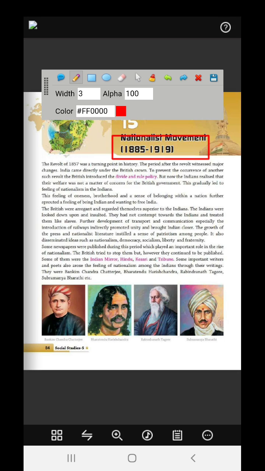The East India Company was no more there, and directly Queen Victoria was eligible to rule India. So, to prevent the occurrence of another such revolt, the British introduced the divide and rule policy.